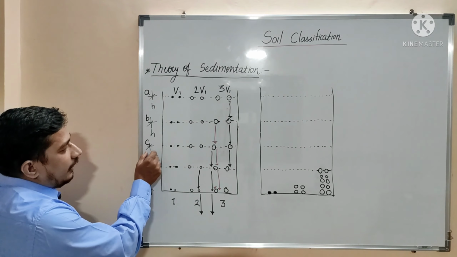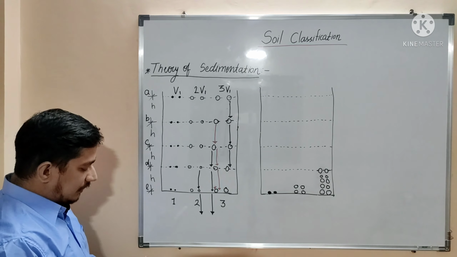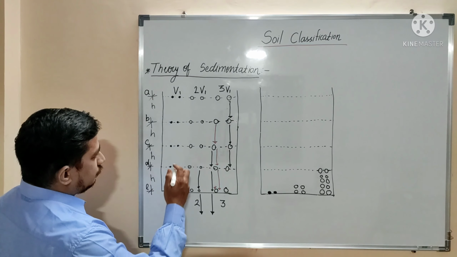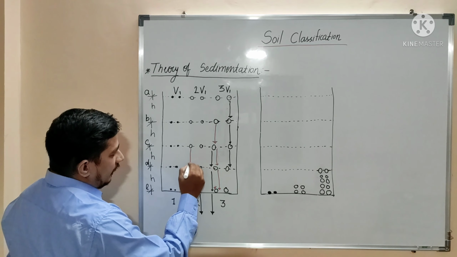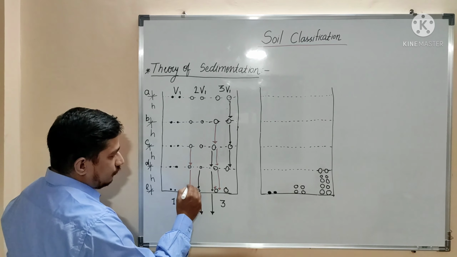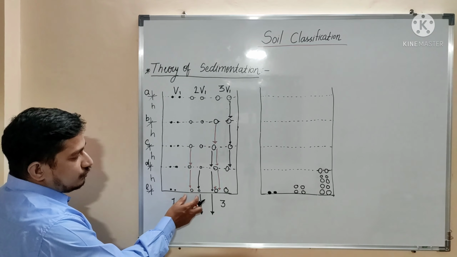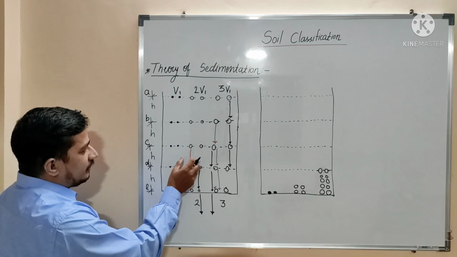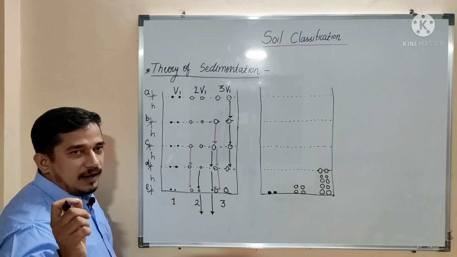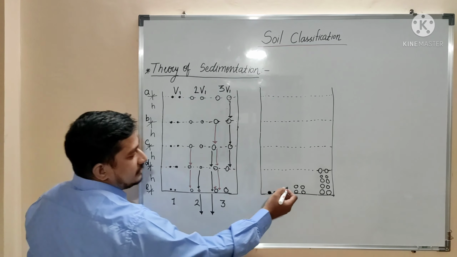The particle at level C will travel by the distance 2h. So this is h plus addition of h, so it is 2h. So they will reach the bottom of the suspension. So it means that the particles which are at level C will settle.